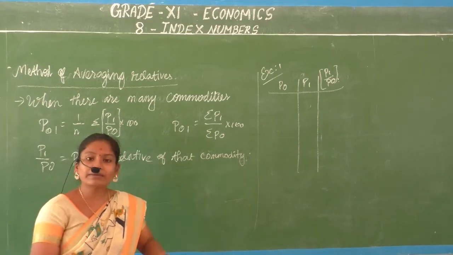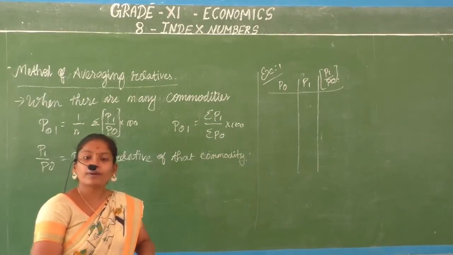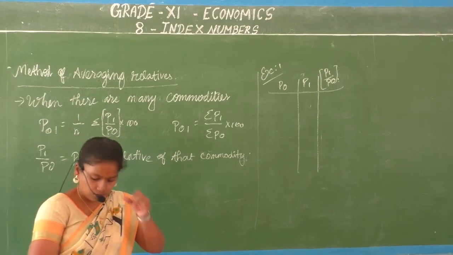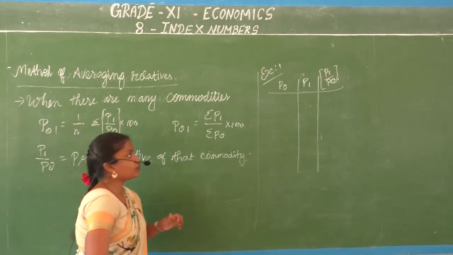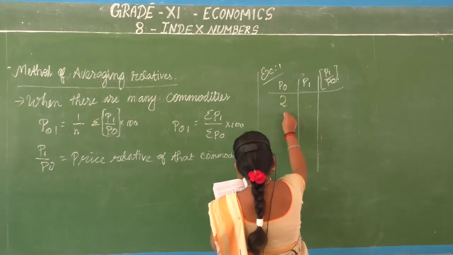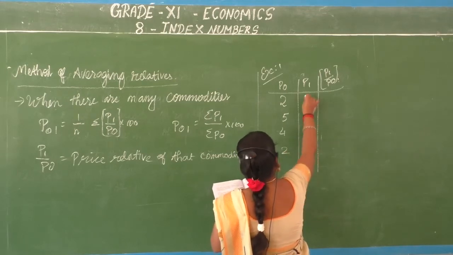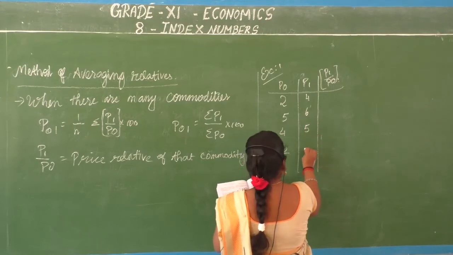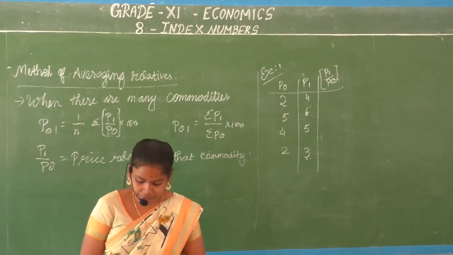More than that, you might miss data. Inge anga copy pandrathukulla illa fraction la podrathukulla you might miss any data. So I would suggest this method also. Okay? So how do you do it? You just have your given P0 and P1. You have 2, 5, 4 and 2. Then you have 4, 6, 5 and 3. This is what you have got.